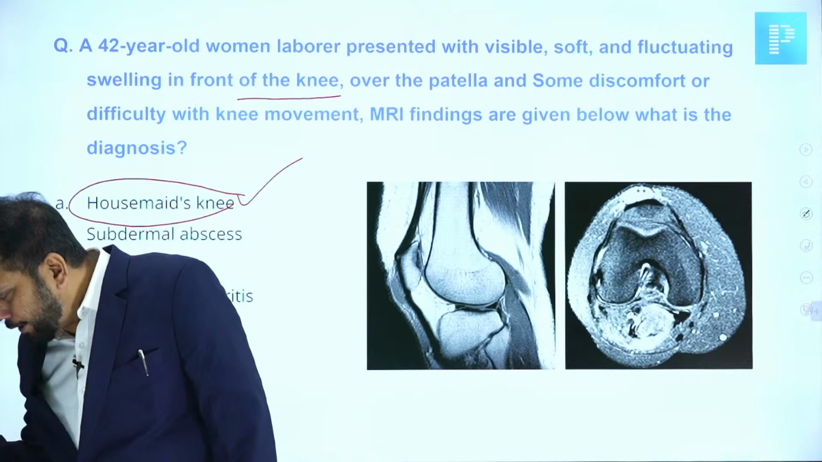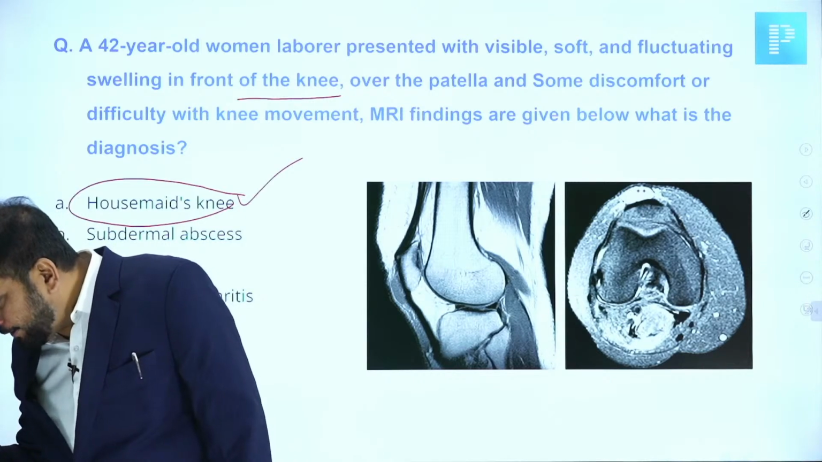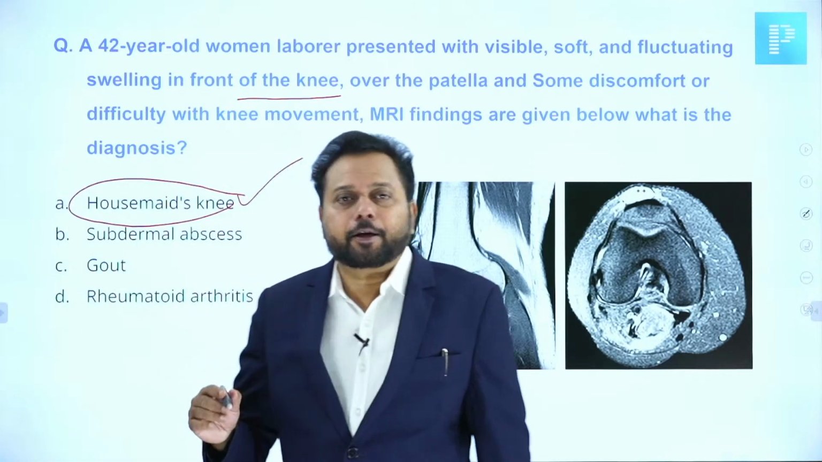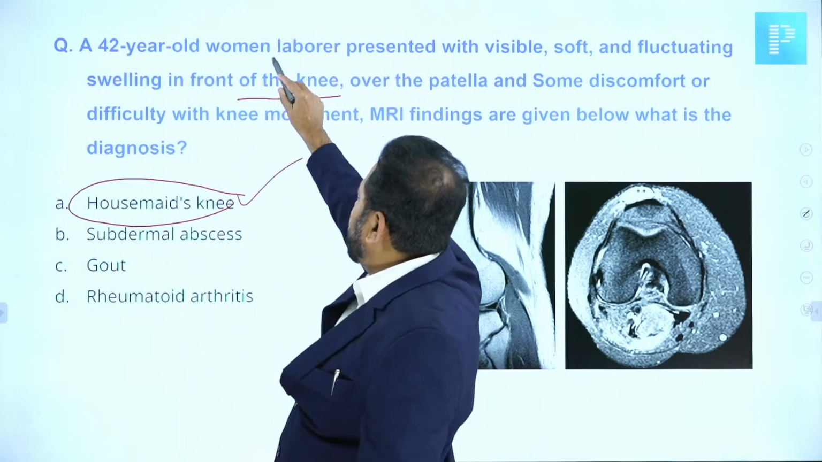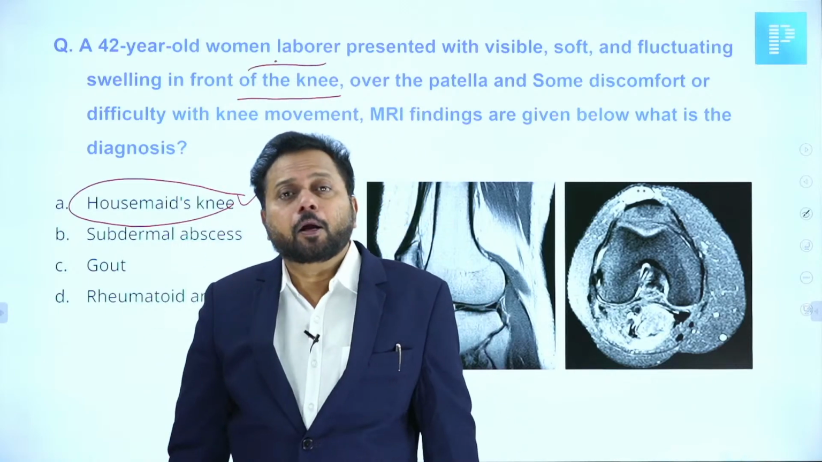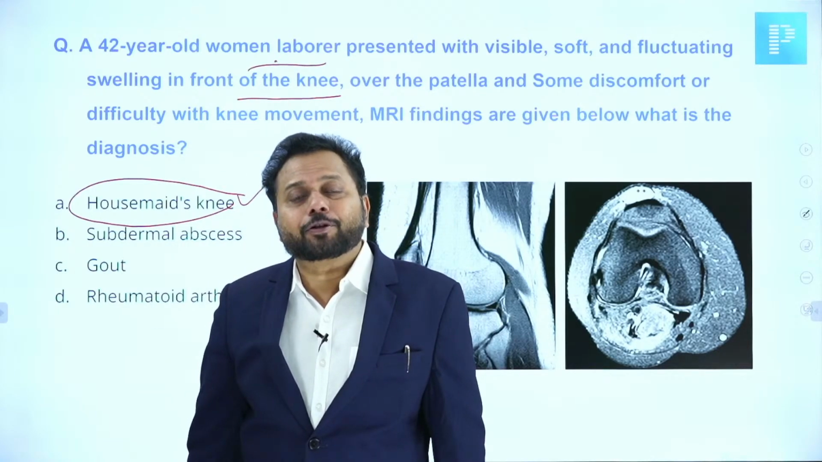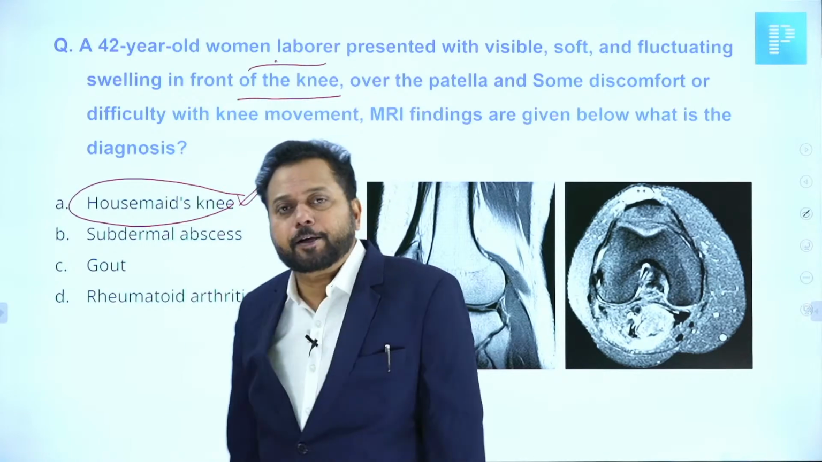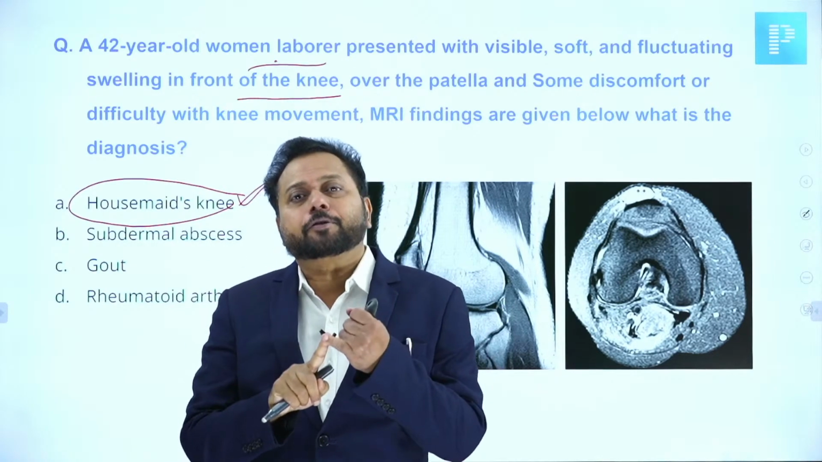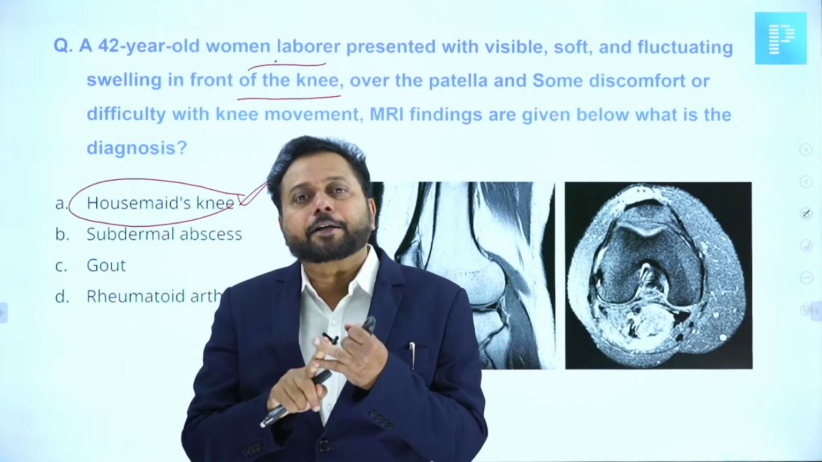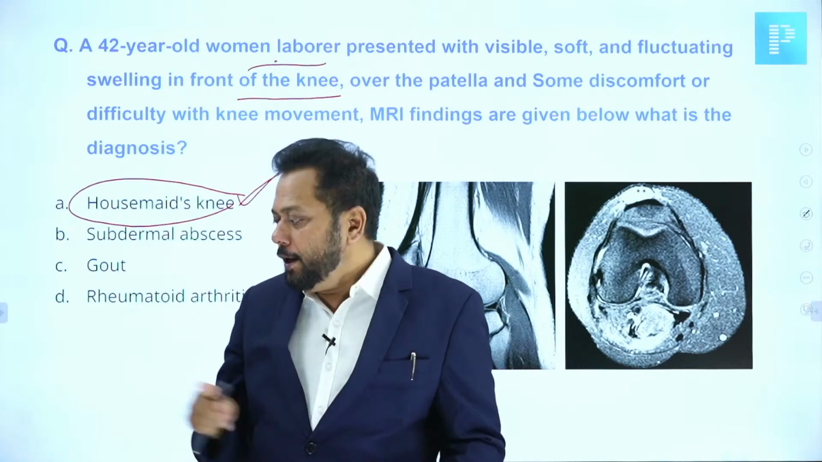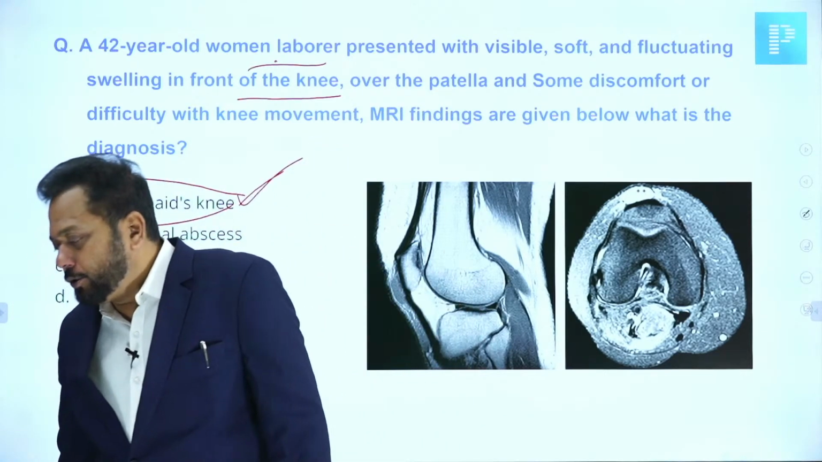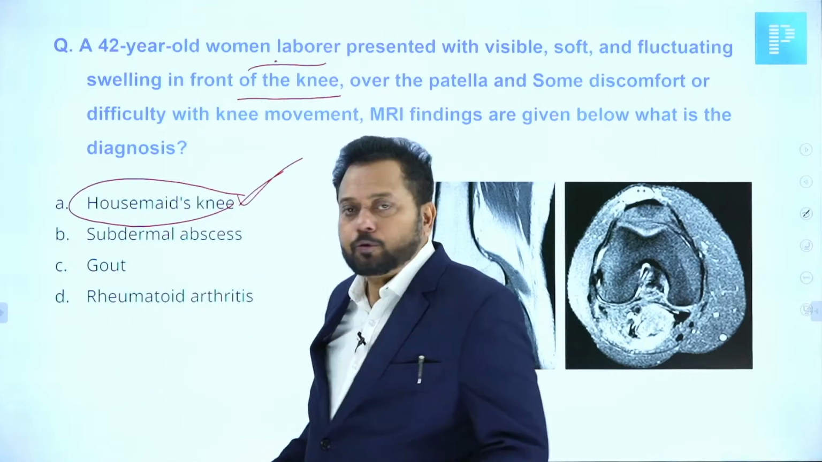Somebody is telling carpenter, somebody is saying painter. Carpenter history with prepatellar swelling, not a woman laborer, which is called prepatellar bursitis. That's called housemaid's knee. You know, prepatellar bursitis is called housemaid's knee. Infrapatellar bursitis is called clergyman's knee. So the answer should be housemaid's knee.